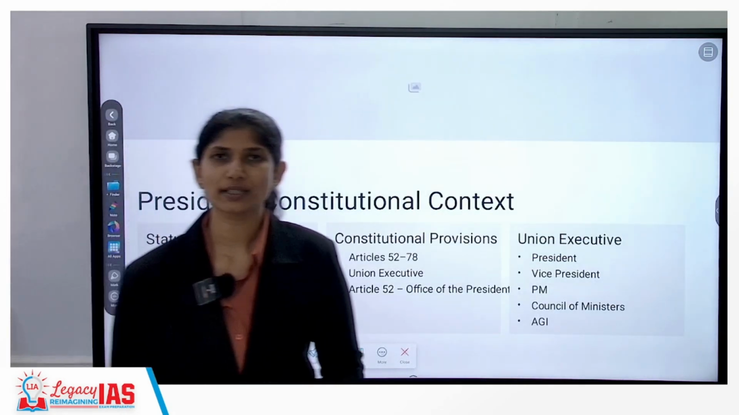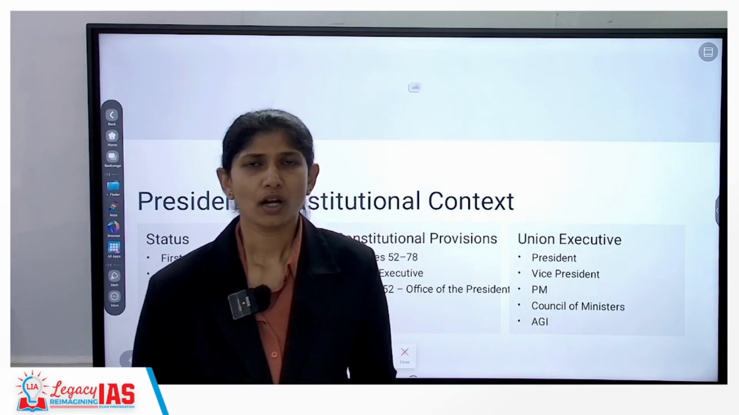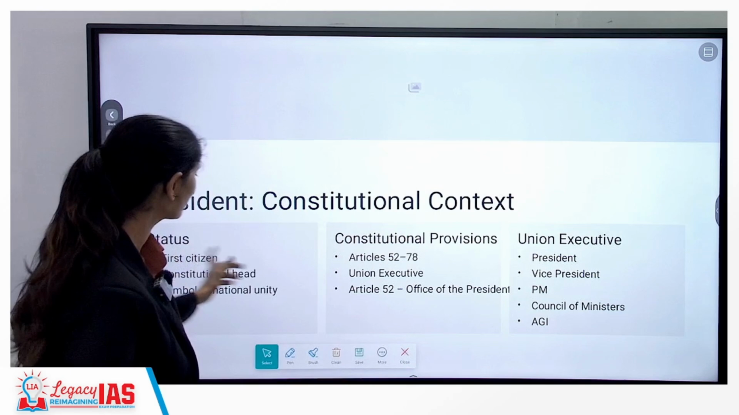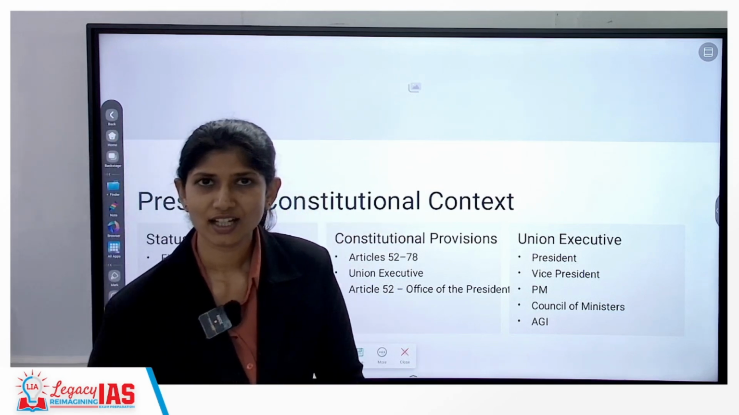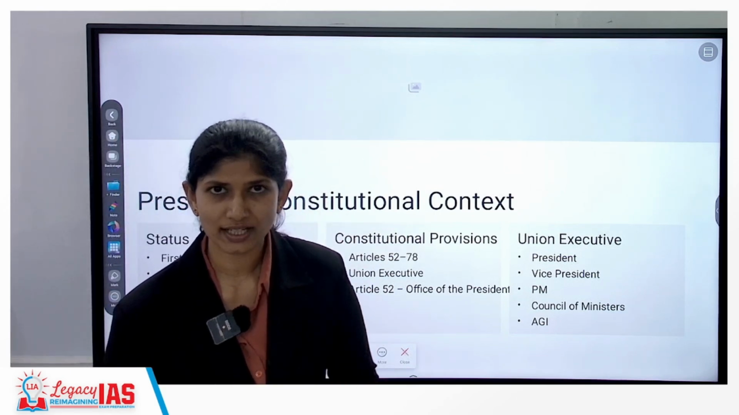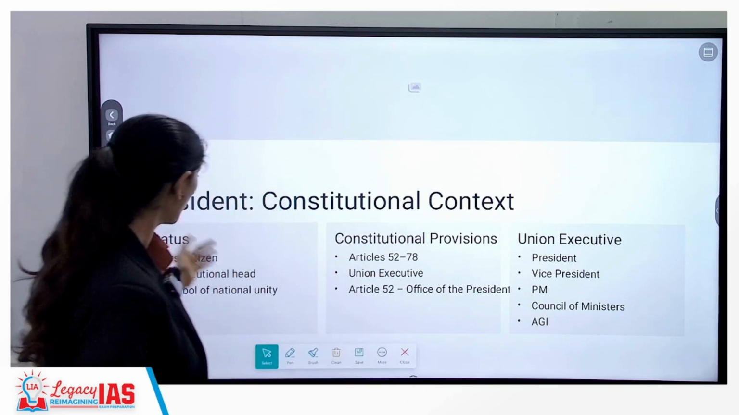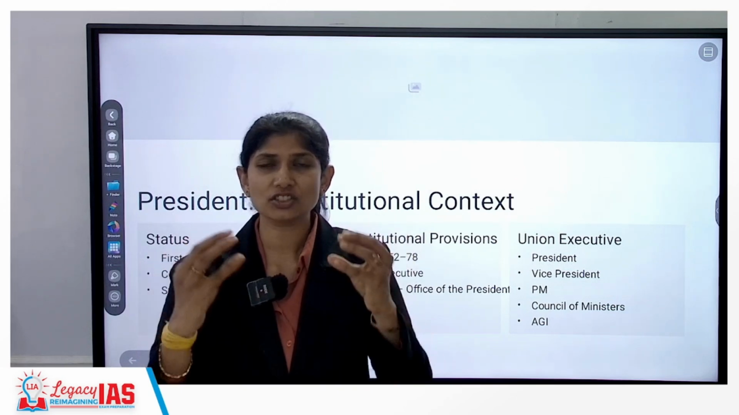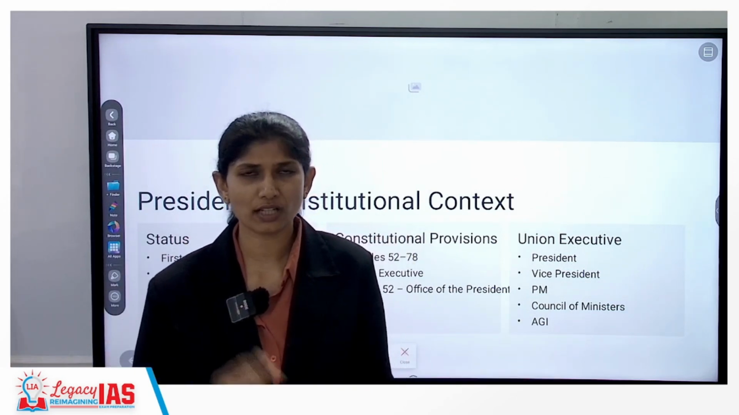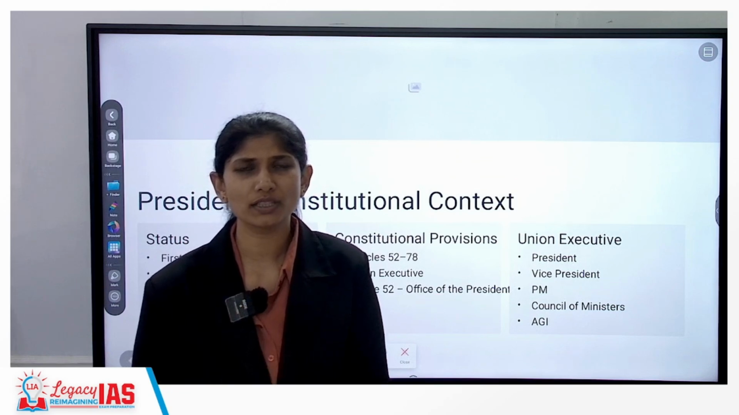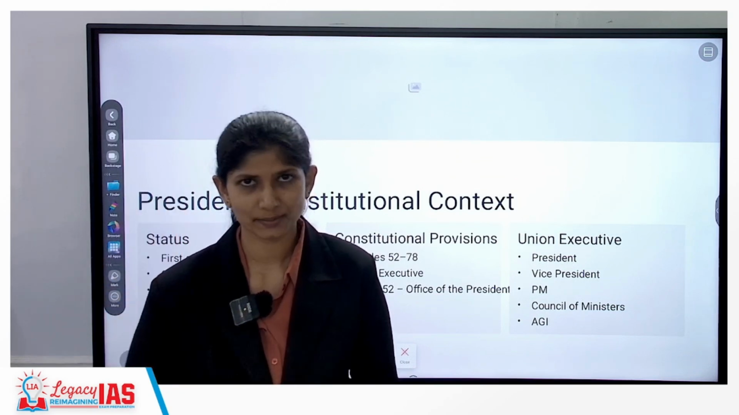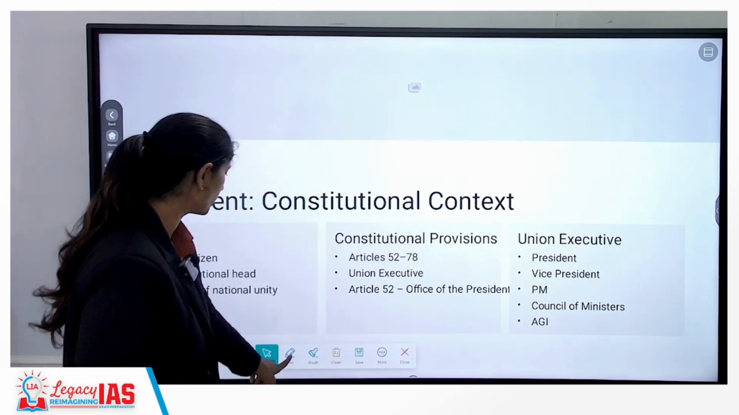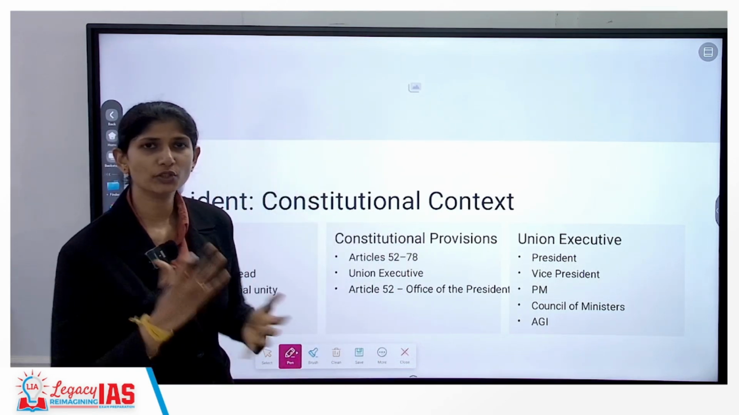First and foremost, when I say president, the terms used to describe the president are: he is considered as the first citizen, he is the constitutional head, he is also the symbol of national unity, he heads the tri-forces, your army, navy, air force, military, so he is the supreme head. Understanding? And in our country, now when we are going to be speaking about president, there are few things I want you to consider.